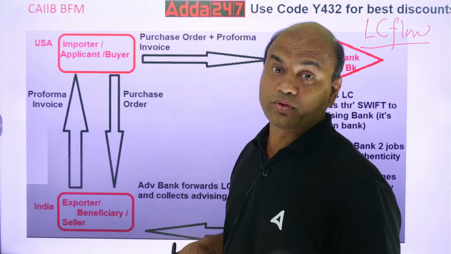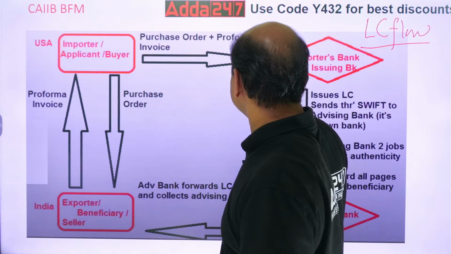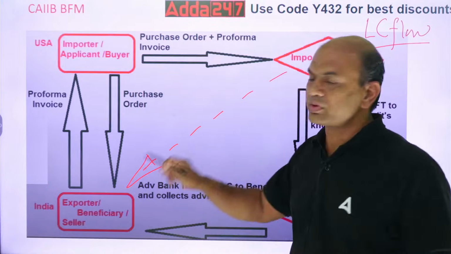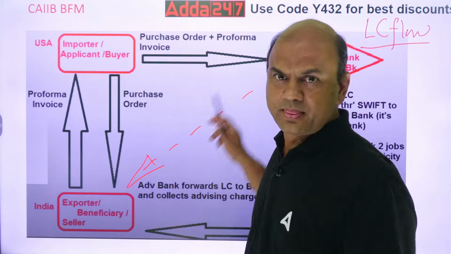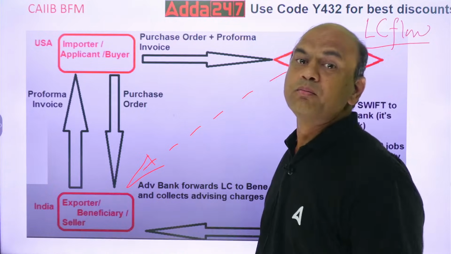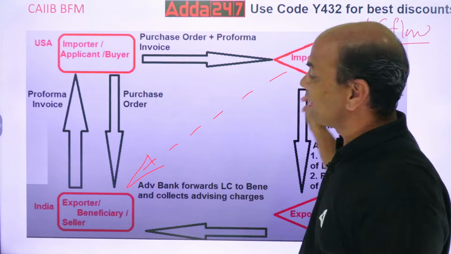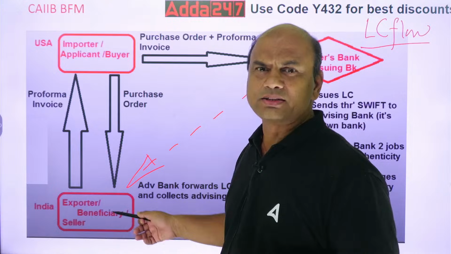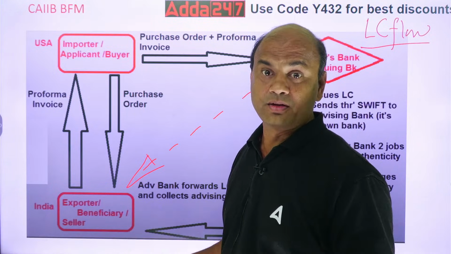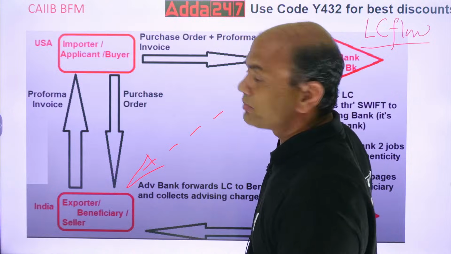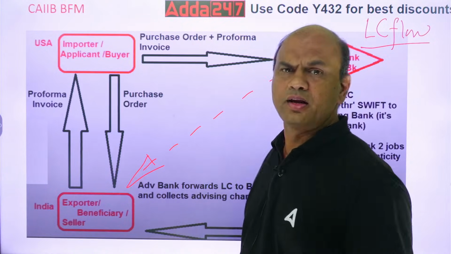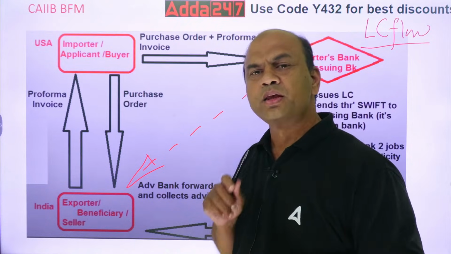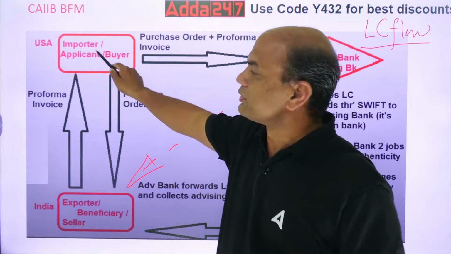Now where is this LC going? Ultimately the LC is to go to this seller. But the problem is, the issuing bank doesn't know this seller. Whether this seller is fraud, it can happen. So how will the issuing bank trust this guy? It doesn't know. So in that case, what happens? Issuing bank says, okay, what to do? Let's say this issuing bank is in USA.